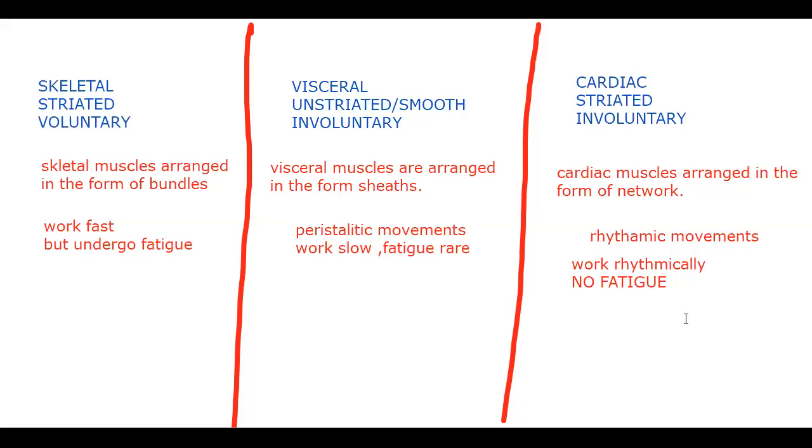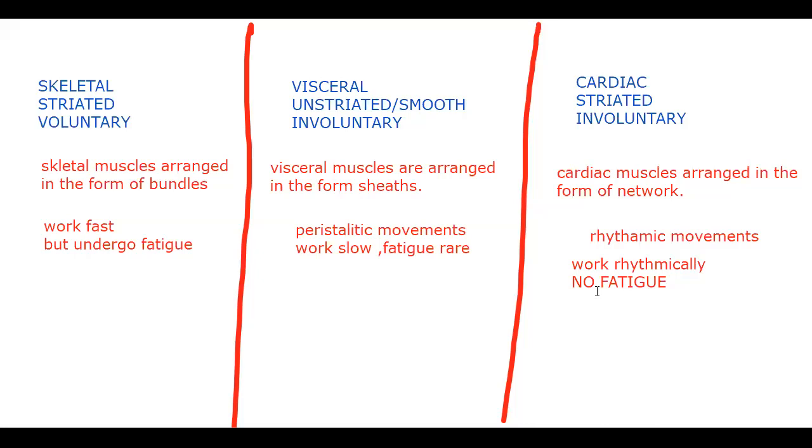When you are running, one particular area will be exhausted. That is what I am saying fatigue. Whereas if you say the heart undergoes fatigue, that means the heart is stopped, and that is the end of life. So once in a lifetime we used to say it, but we should not write like that. No fatigue. Work rhythmically, no fatigue.